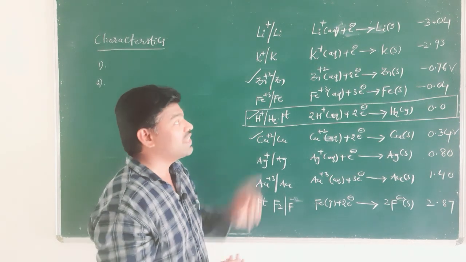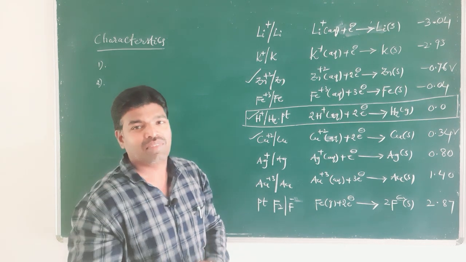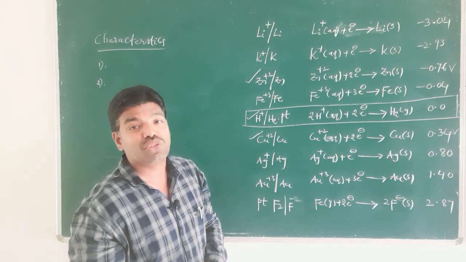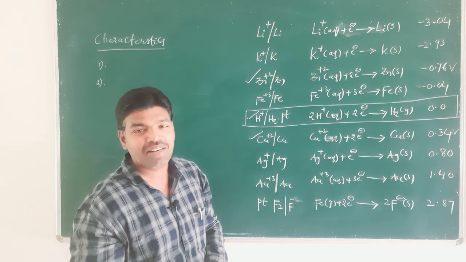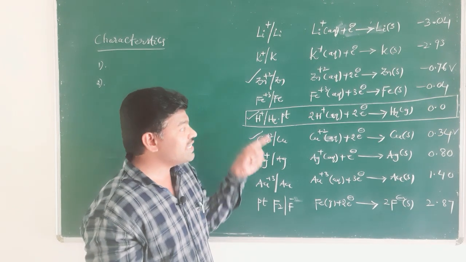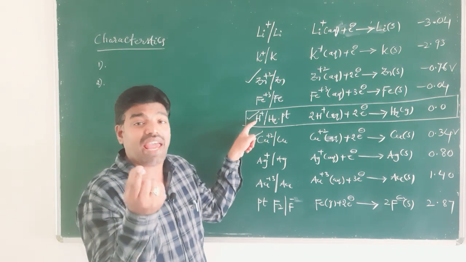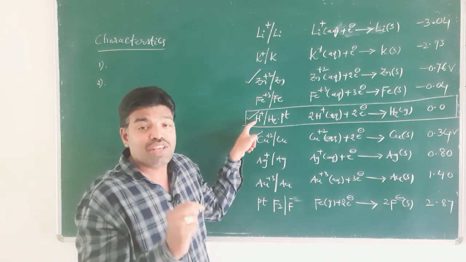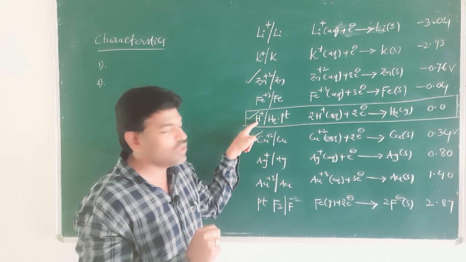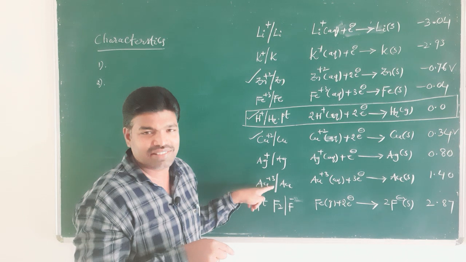The substances which act as strong oxidizing agents compared to hydrogen are placed below the hydrogen in the electrochemical series.